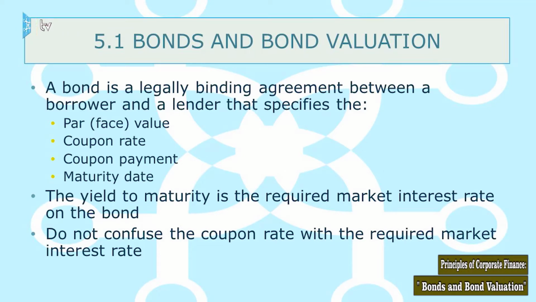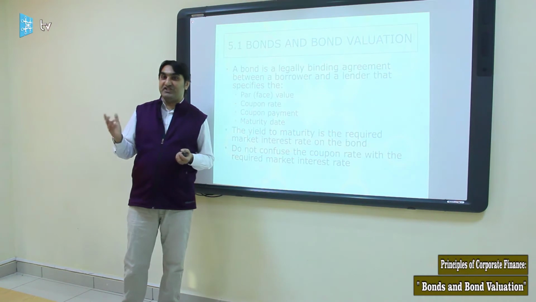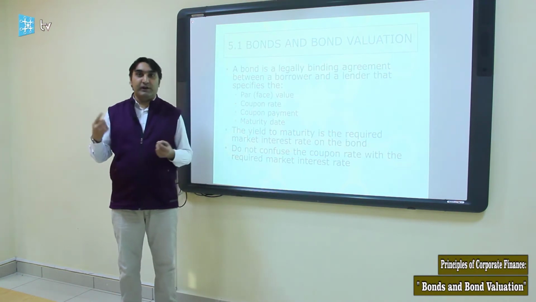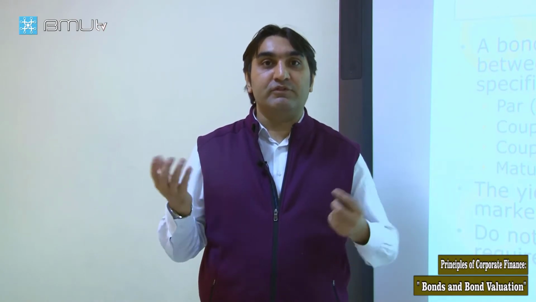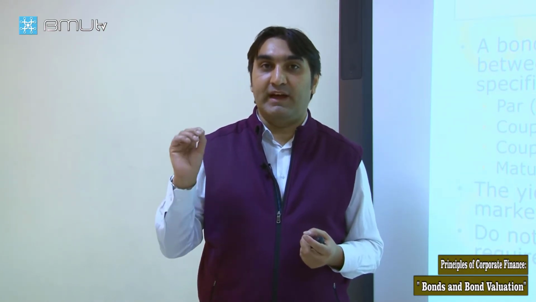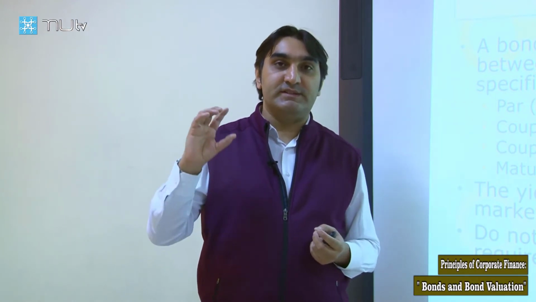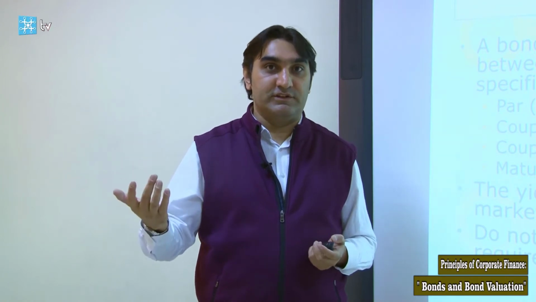We shouldn't confuse the coupon rate with the required market interest rate. The coupon rate is the periodic payment rate that is calculated based on the face value. In corporate bonds, in general, face value is $1,000 or the equivalent in the currency. For example, if the coupon rate is 6%, it means that the periodic payment of that bond is 6% of face value, 1,000, that's $60.